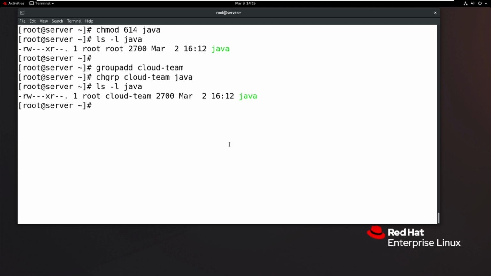So now who is the owner of the Java file now? The root user. The root can access the Java file with read and write. Then cloud team people can access this Java file with execute only. And all the remaining, others, can read the Java file. That is the meaning. So how to change the group name? This is the way.